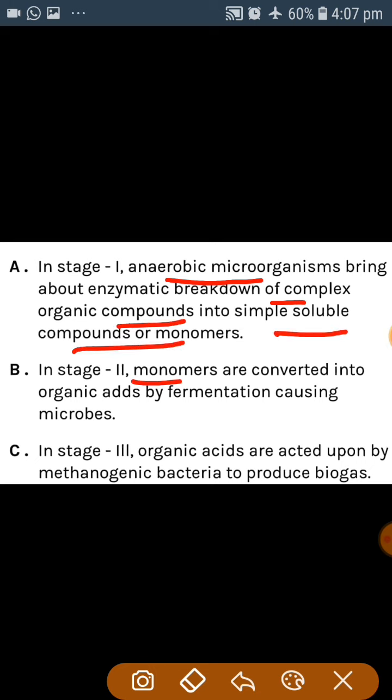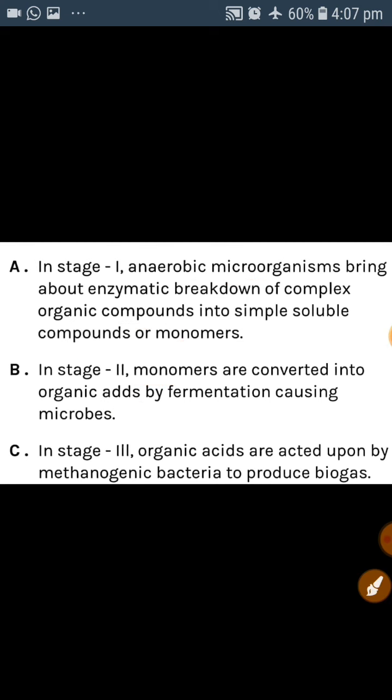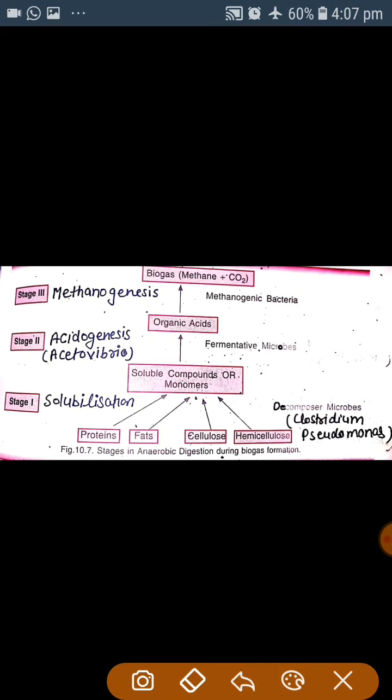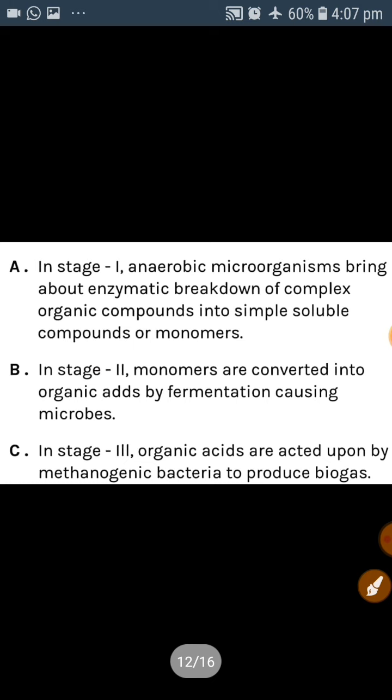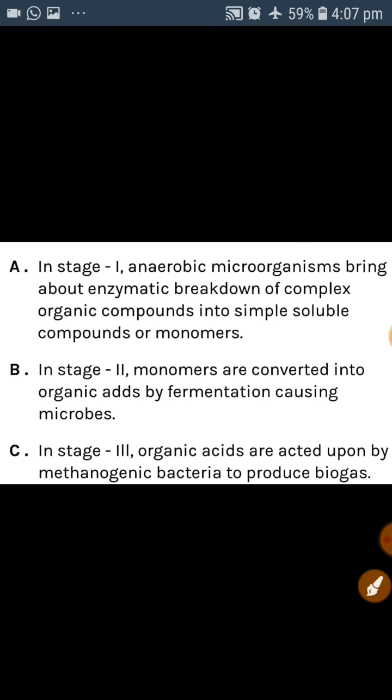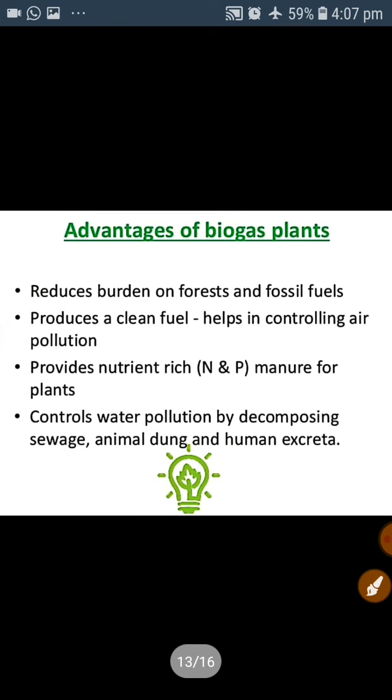In the second stage, monomers are converted into organic acid by the fermentation activity of microbes. Acetobacter bacteria play an important role. And in the last stage, organic acid is acted upon by the methanogenic bacteria to produce the biogas. In this way, after completing the 3 stages, biogas is formed.